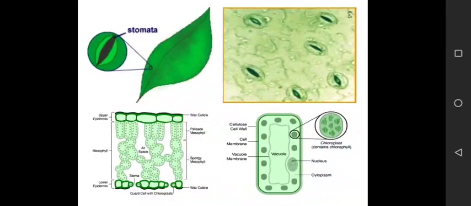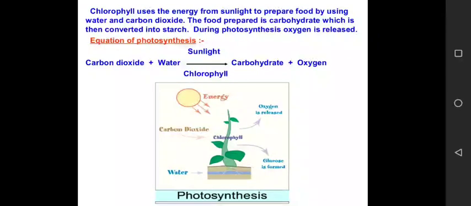Now let's discuss a little bit about stomata. Stomata are the tiny pores or small pores that are present in the underside of the leaf. And what is their function? What is the function of stomata? The function of the stomata is that it helps in the exchange of gases. So always remember, what is stomata? Stomata are the tiny pores that are present in the underside of the leaf.